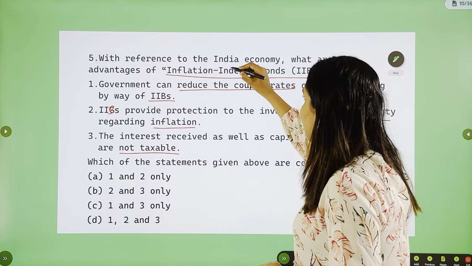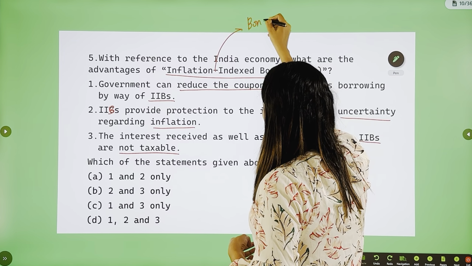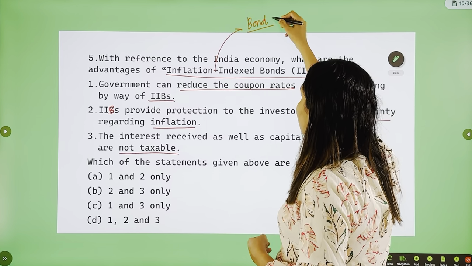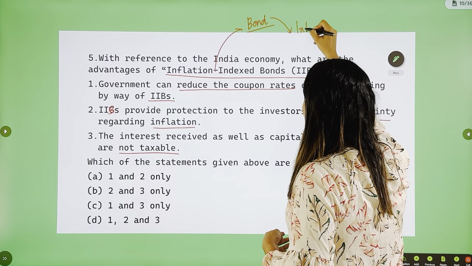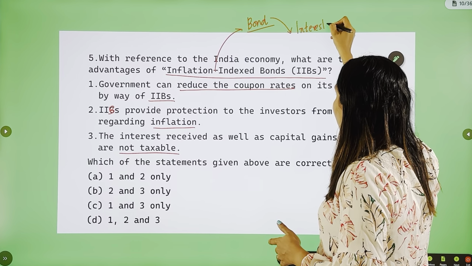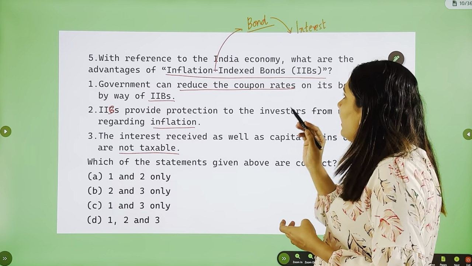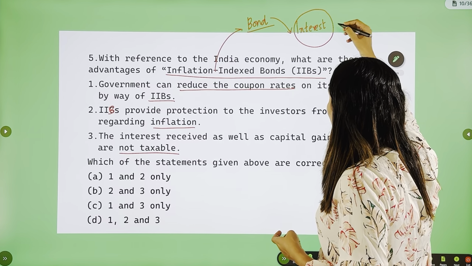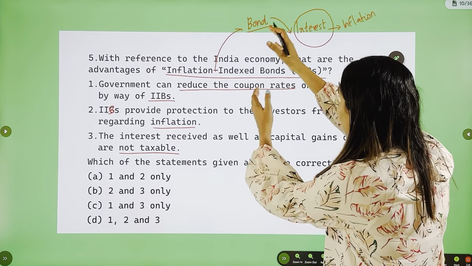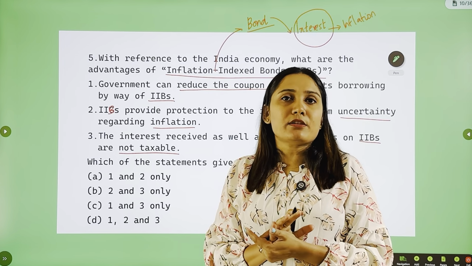Let's see. First, let us understand what is an inflation indexed bond. Now, we know that a bond is a financial instrument, right? So, a bond is a financial instrument and interest has to be paid because it's a debt instrument and not an equity instrument. Interest has to be paid on bonds. Now, this is inflation indexed. What does it mean? It means that the interest rate of the bond depends on the rate of inflation in the economy. That is indexation. Indexation here means it is connected to or correlated to the rate of inflation in the economy.